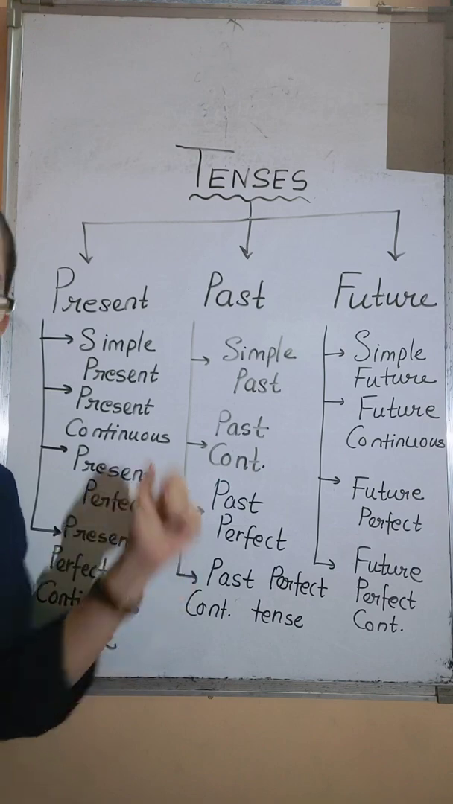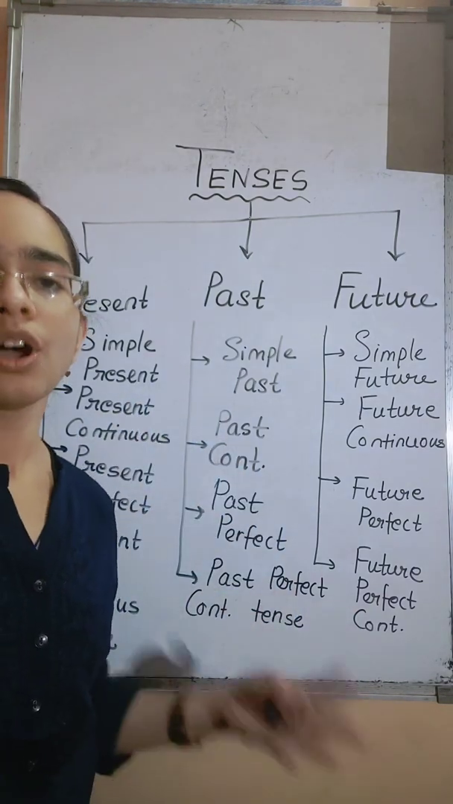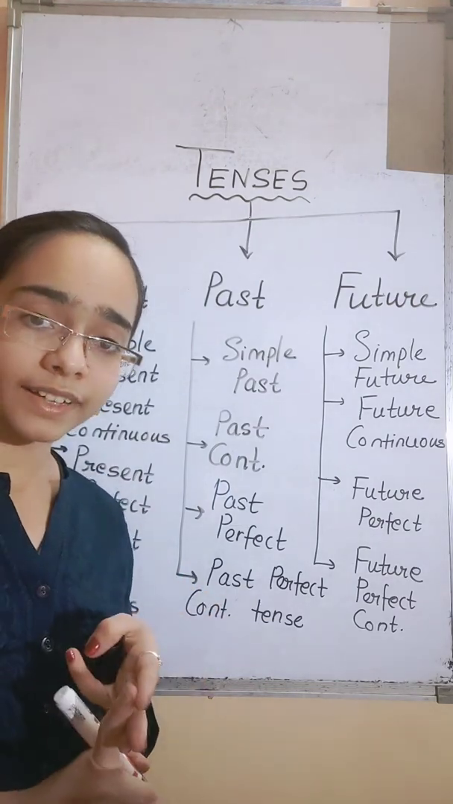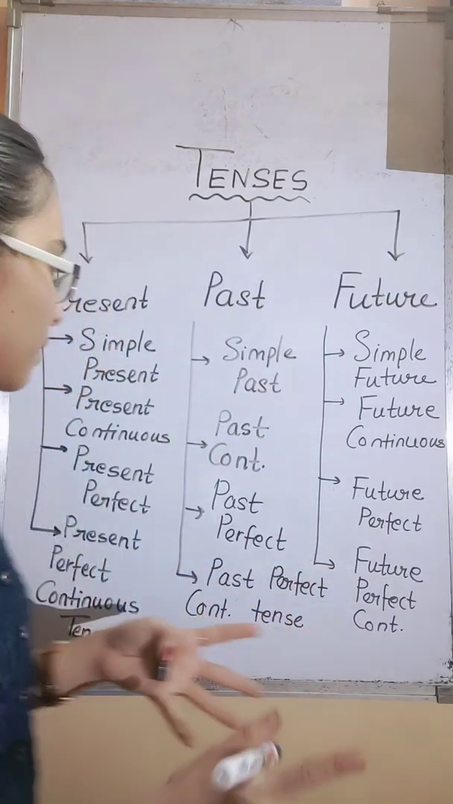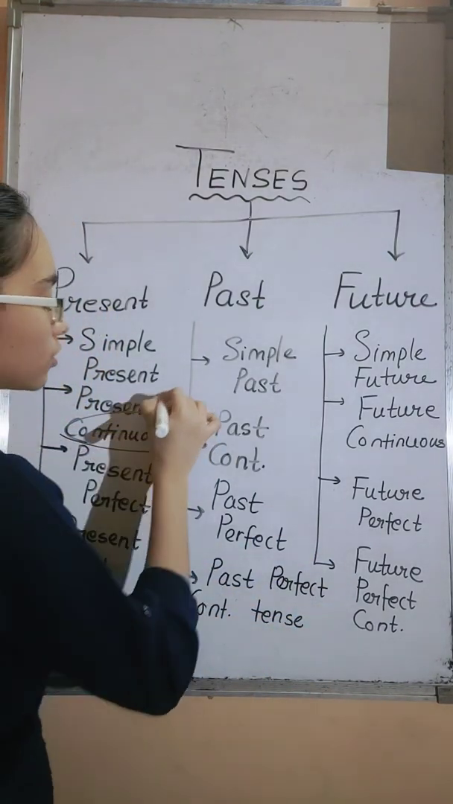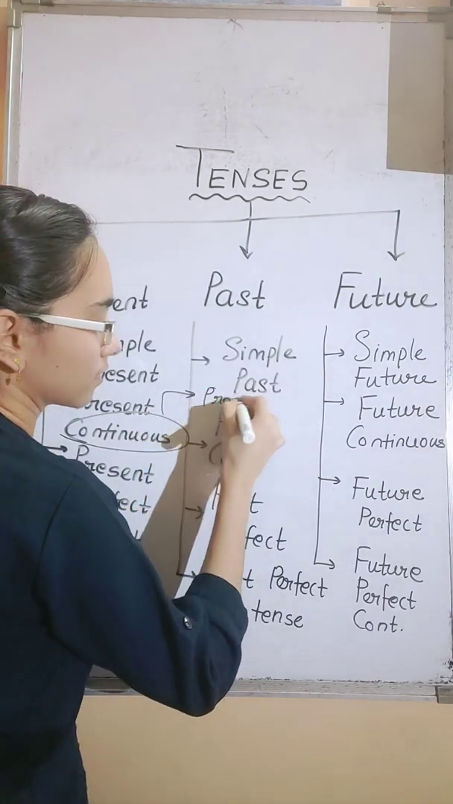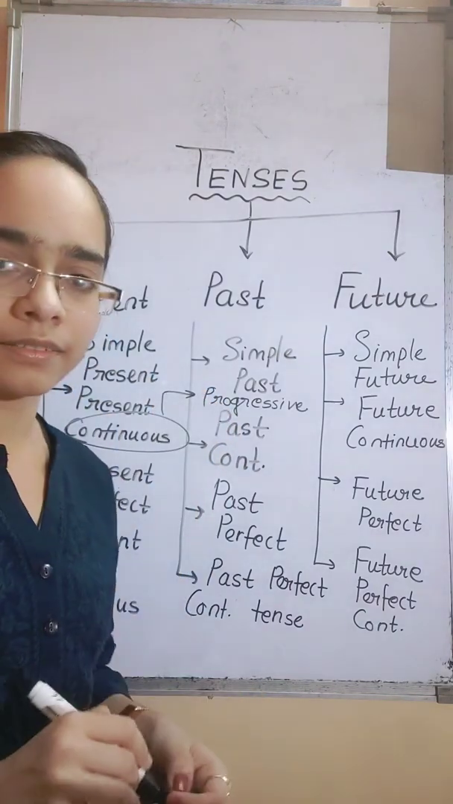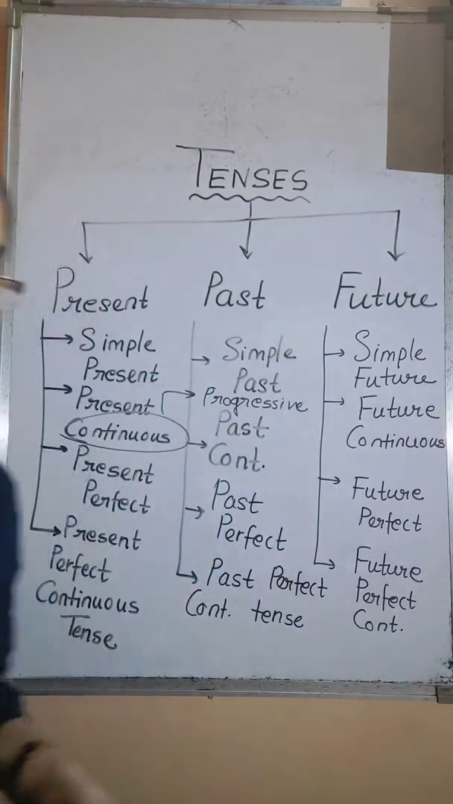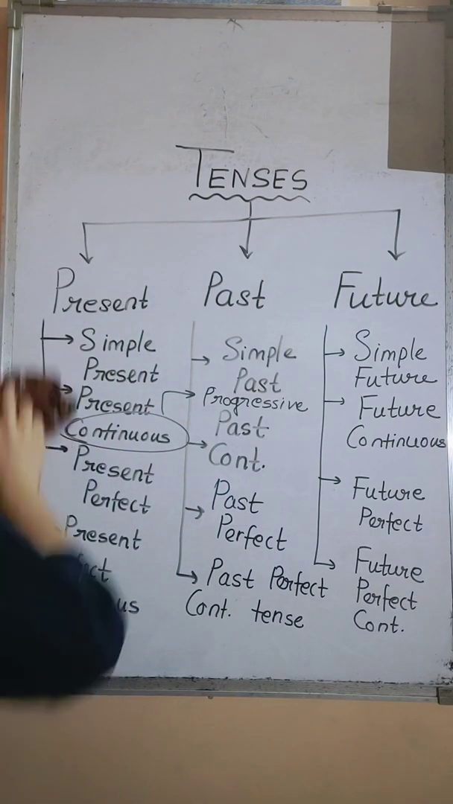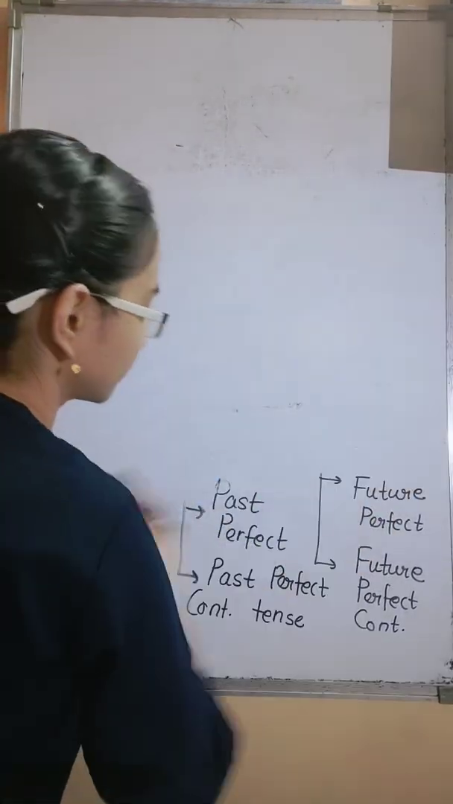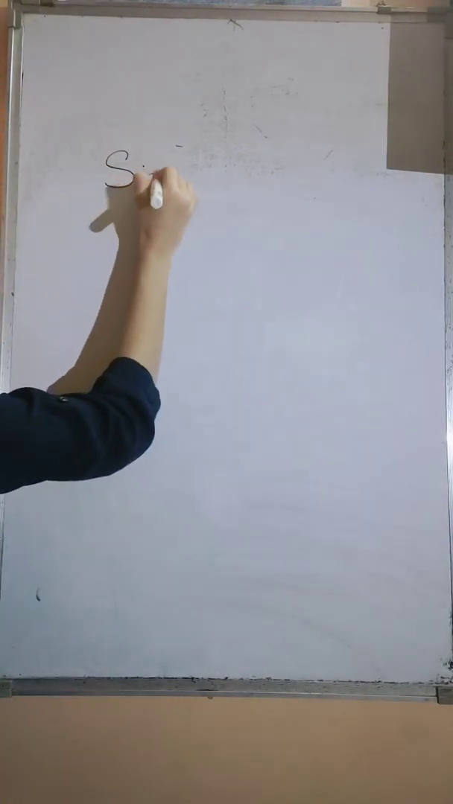Got it? So each of these tenses is divided into four parts, that is simple tense, continuous tense, perfect tense, and perfect continuous tense. Always remember, this continuous tense is also called progressive tense. Okay, so we'll see each of the tenses in detail. So altogether we are having 12 tenses. So first let's start with the simple present tense.